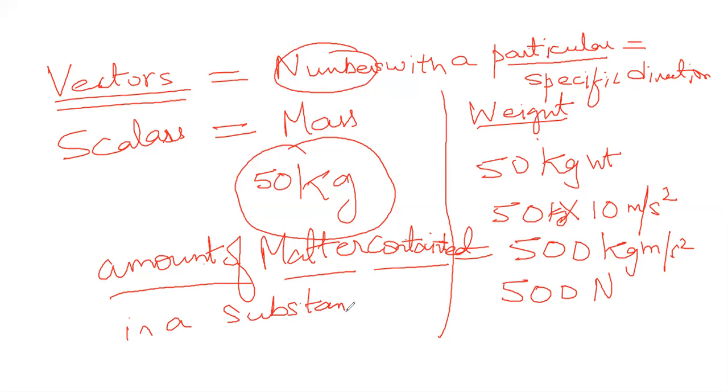If you have a doubt, you can ping me and stop me. Wherever you don't understand, you stop me. Till then, you can listen. If you are understanding, that means you are not stopping me. The amount of matter contained in a substance is the amount of mass. That is 50 kg. Means what? If you have some substance which is spherical like a ball or something, atoms and molecules will make up that substance. So if you add all those atoms and molecules together, they will make up that 50 kg mass.